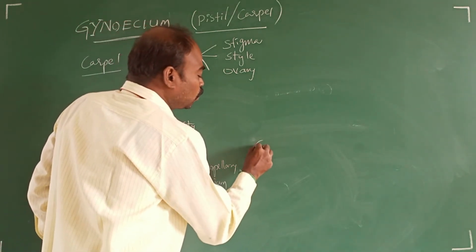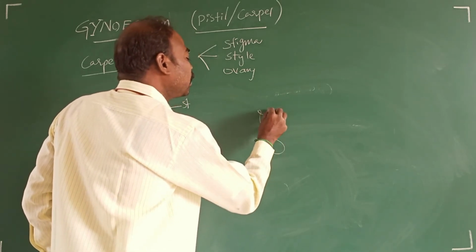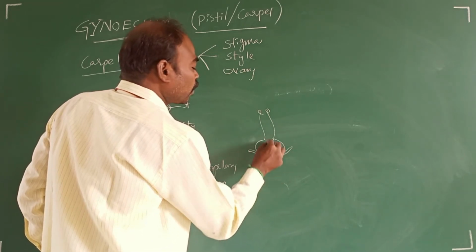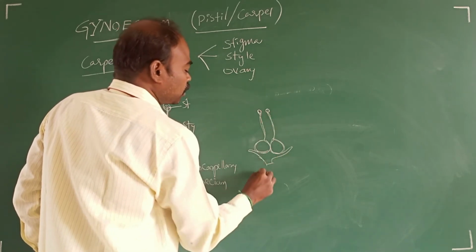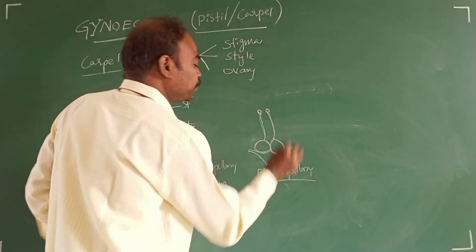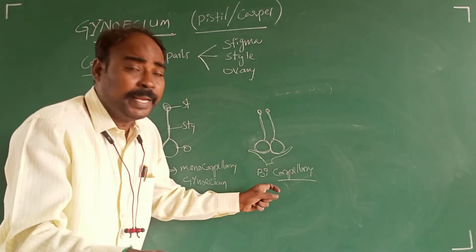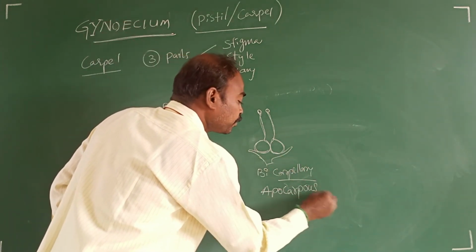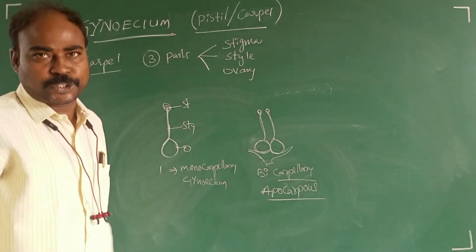Suppose two ovaries, two styles, two stigmas are there in a flower. This is called bicarpellary gynoecium. If the two carpels are free, this is called apocarpous, bicarpellary apocarpous gynoecium.